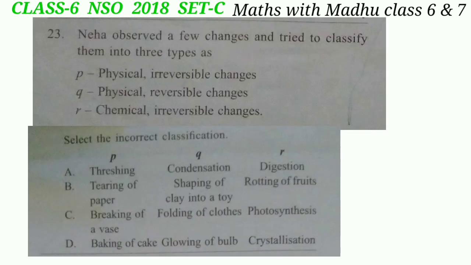Now question 23. Neha observed a few changes and tried to classify them into three types: P, physical irreversible changes, Q, physical reversible changes, or R, chemical irreversible changes. Select the incorrect classification.